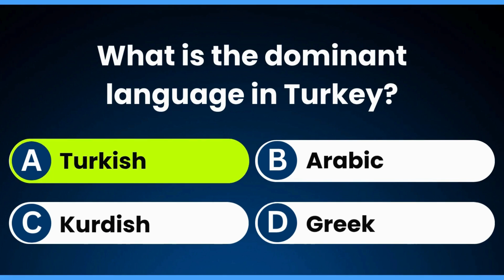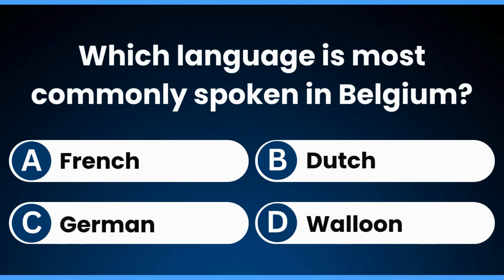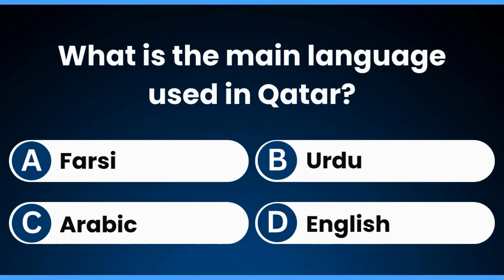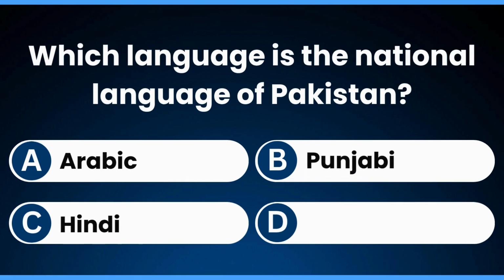Turkish. Which language is most commonly spoken in Belgium? Dutch. What is the main language used in Qatar? Arabic. Which language is the national language of Pakistan?